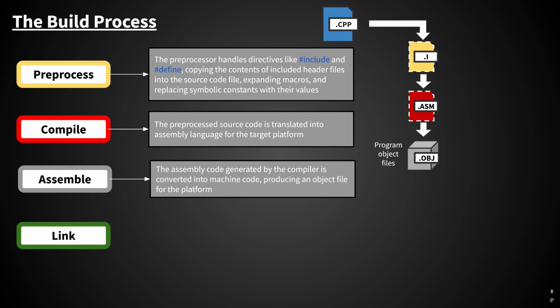Something I want to point out is that these three stages, preprocess, compile, and assemble, are run for every single source code file in your program separately. This should help to give you an idea of how a build can take a long time. If you have a slower processor or a ton of source code files that all have lots of includes, these stages must run on every single file in order to generate an object file for each one.